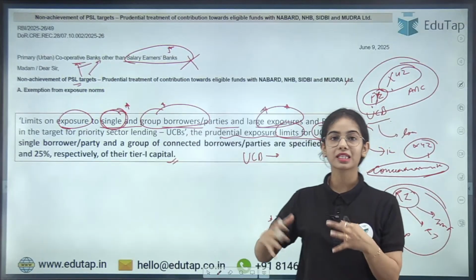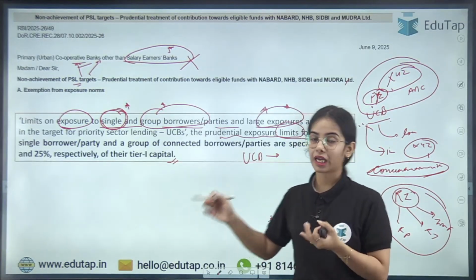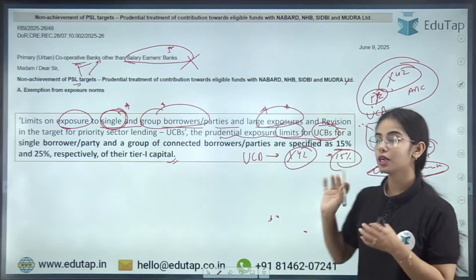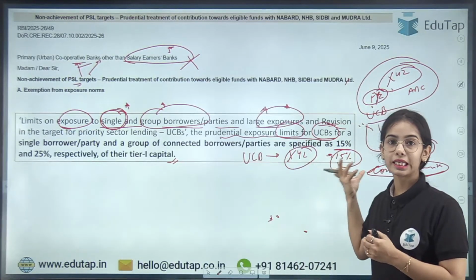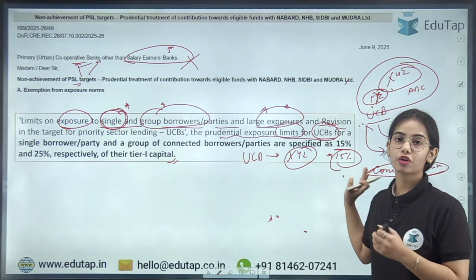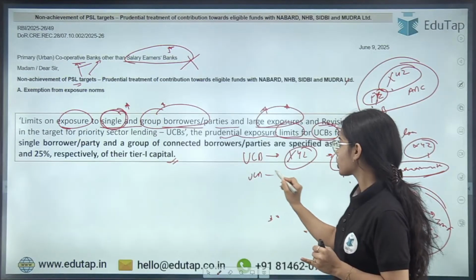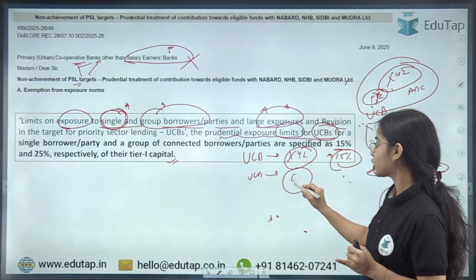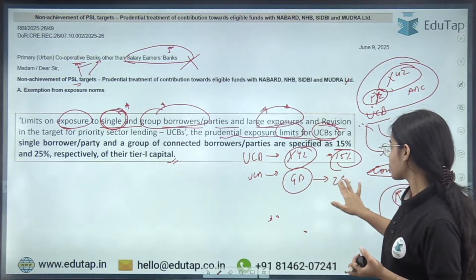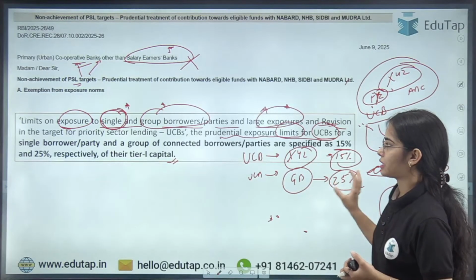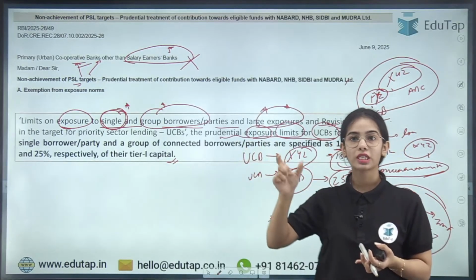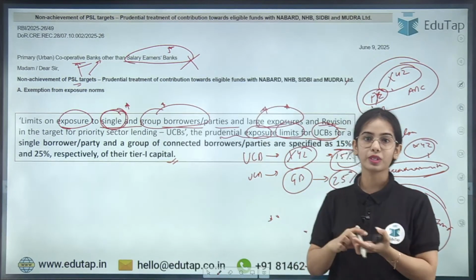if the urban cooperative bank is giving multiple loans or the investment is being done in a single entity, the limit is 15%. This is the exposure limit for the single borrower, 15% of the tier 1 capital. And if the UCB is giving loans and doing investment in group entities, the limit is 25% of the tier 1 capital. So this is the prudential exposure limit, how much exposure an urban cooperative bank can have on a single borrower or a group of borrowers, so that is limited.